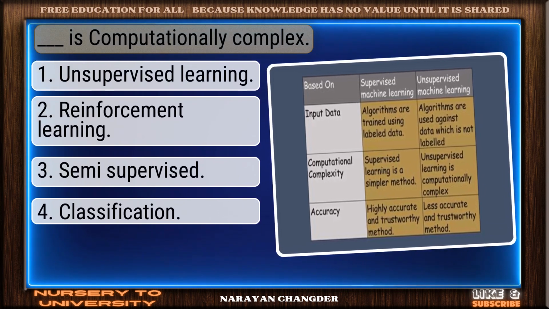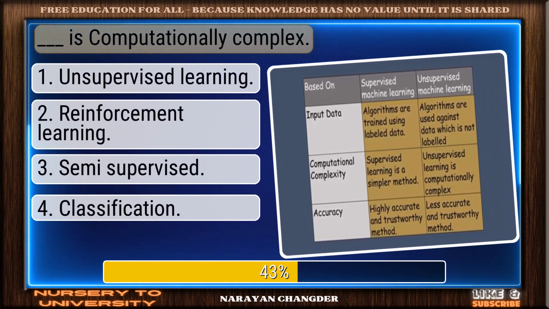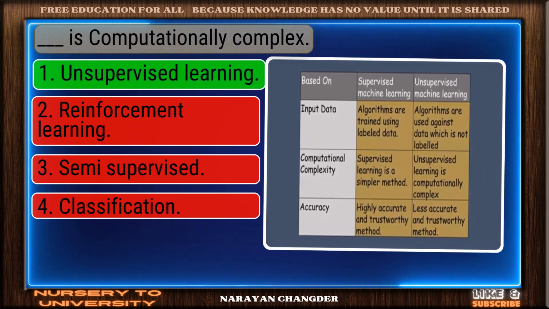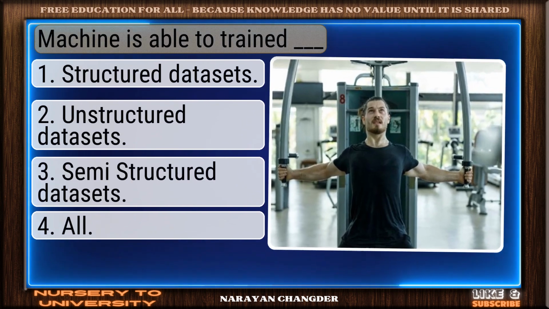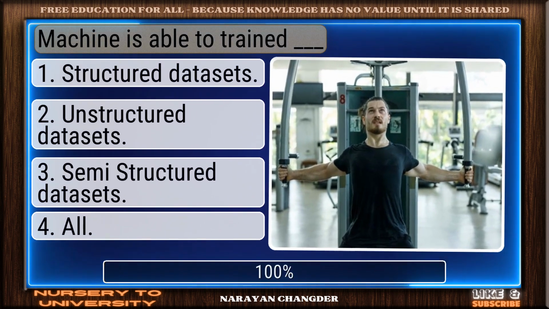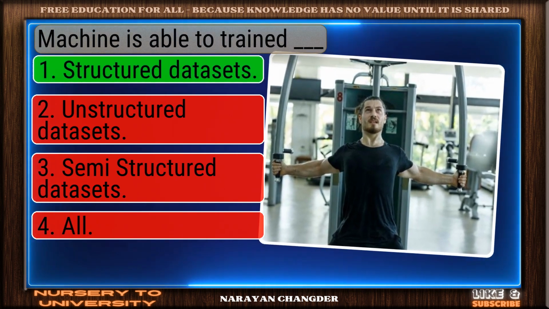Question number 47. Dash is computationally complex. Valid point. Unsupervised learning is true. Question number 48. Machine is able to train dash. Correct. Structured datasets is the right answer.